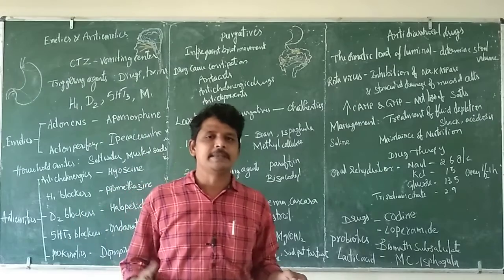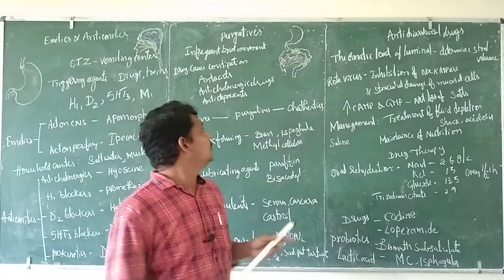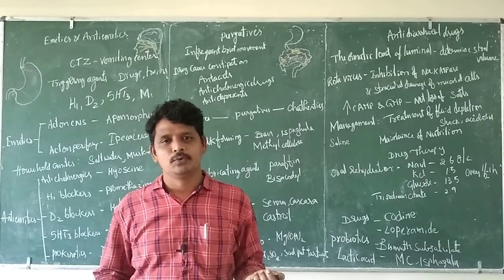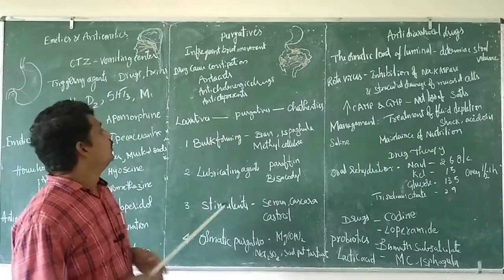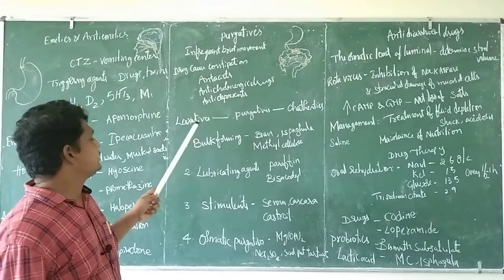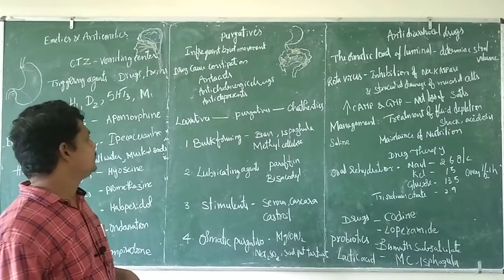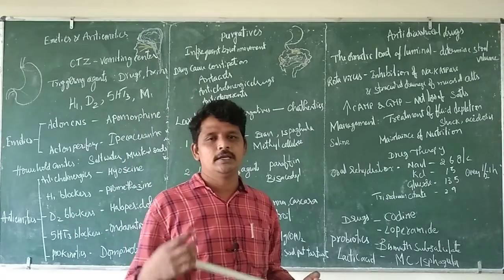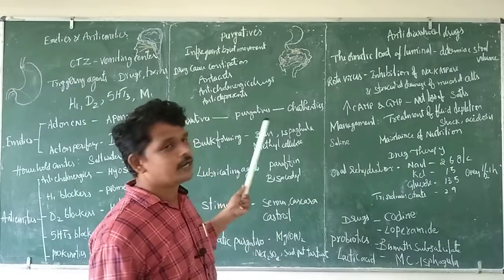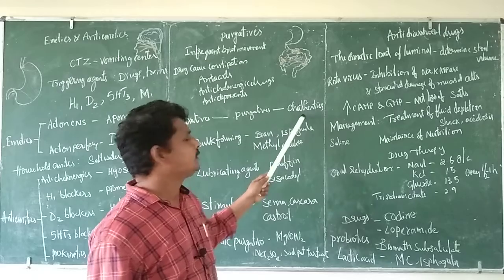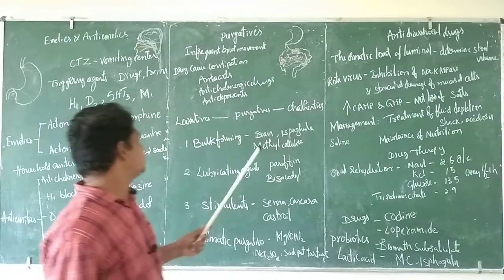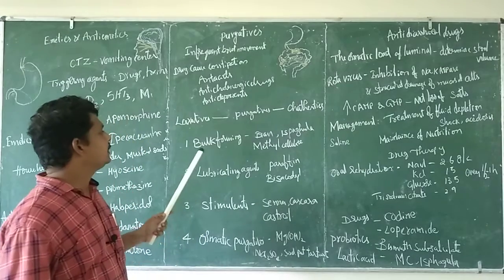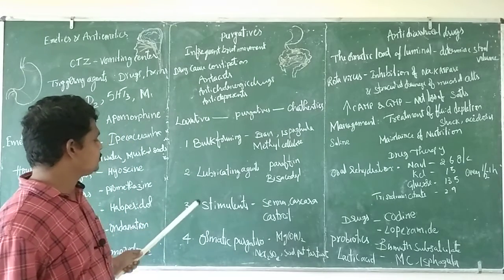These drugs also could decrease the peristaltic dynamics. Not only these drugs, so many drugs have an impact on peristaltic movement. So here we can classify these purgatives as laxatives, purgatives and cathartics. Laxatives are said to be the mild purgatives which smoothen the stools, whereas purgatives work moderately, and cathartics are forceful working agents. We can categorize these purgatives into four: the bulk forming agents, lubricating agents, stimulants and